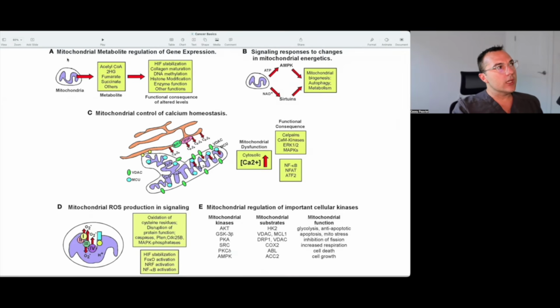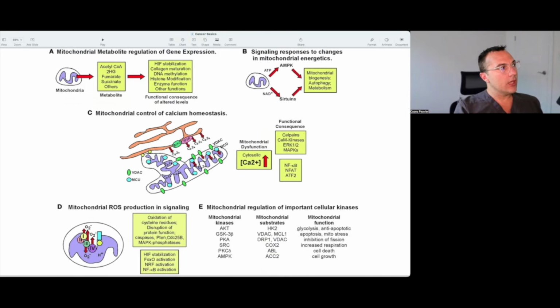And so here are some hints of where we're going with this particular video. We're going to be looking at mitochondrial metabolites and how they change gene expression, how mitochondrial ROS production can change signaling, but also can change mitochondrial DNA and further snowball things. And then there are signaling issues. And then there are also quality control and calcium homeostasis issues as well.